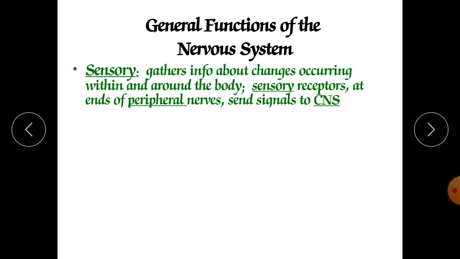The first function is sensory. It gathers information about changes occurring within and around the body. Sensory receptors at the ends of peripheral nerves send signals to the CNS. In simple terms, what is sensory information? If any pin touches your finger, that is the sense. If that sense reaches your brain, it is called sensory function.